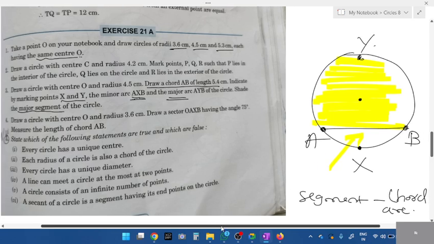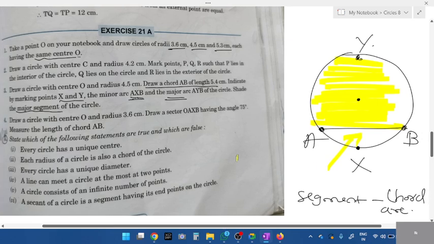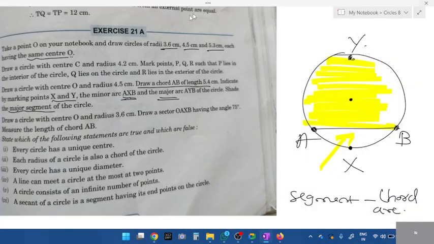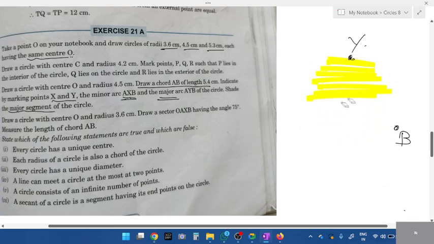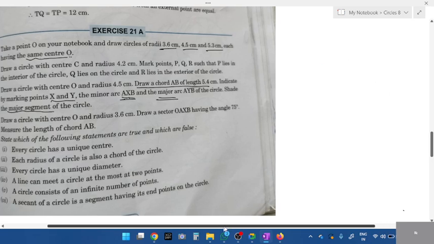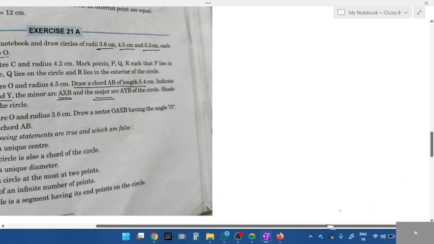Three questions are done. Next, fourth question. You all know how to construct angles? 75 degrees. Respond, students, angles. You all know construction? Okay.